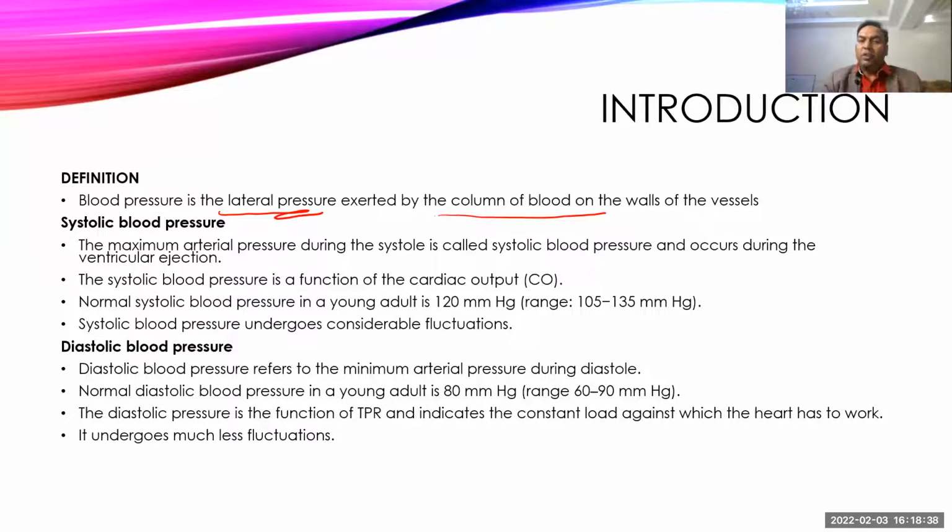As it is not all vessels, there we can hear the term arterial blood pressure, blood pressure in the artery, or the term venous blood pressure.